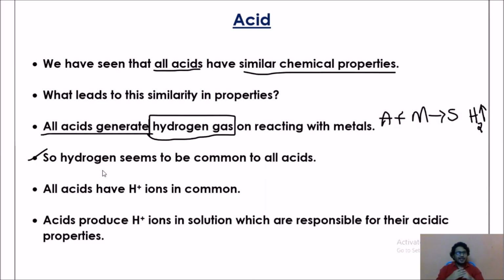Acids produce H plus ions in solution, which are responsible for their acidic properties. Very important point to be noted: acids produce H plus ions only in the presence of water. They will not produce H plus ions in the absence of water.